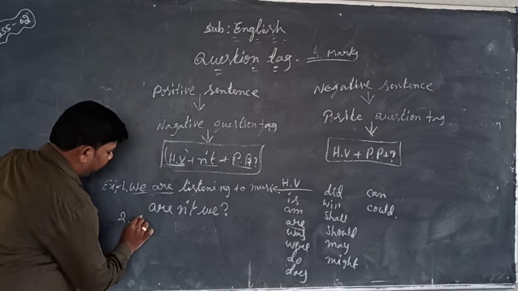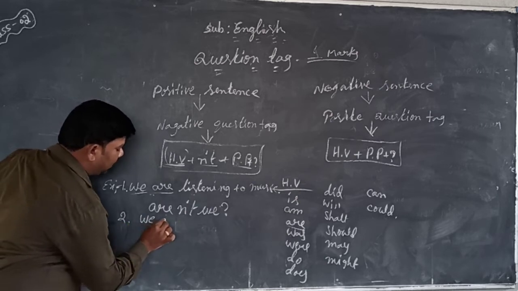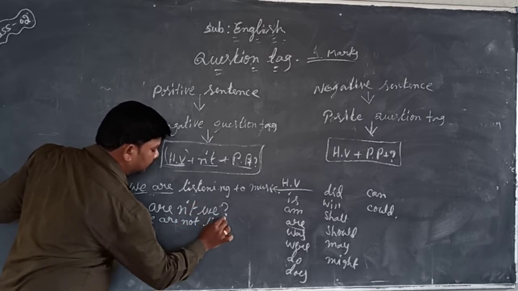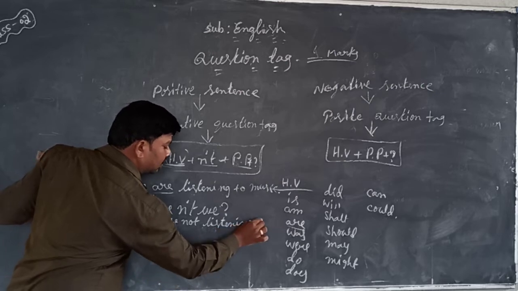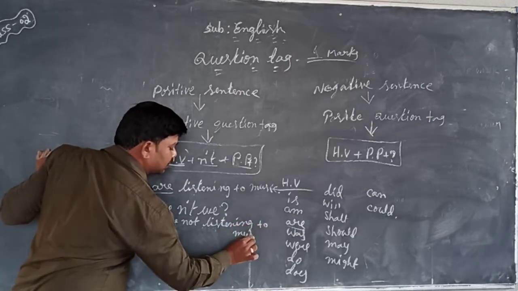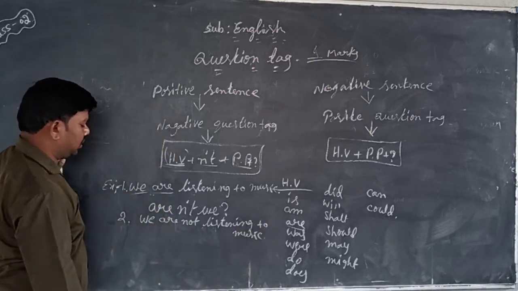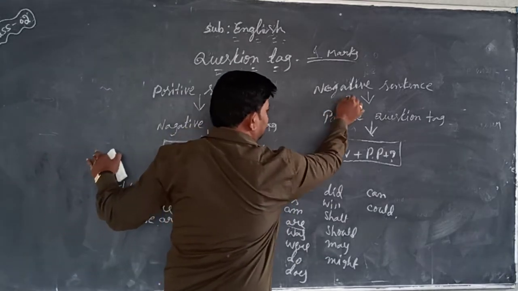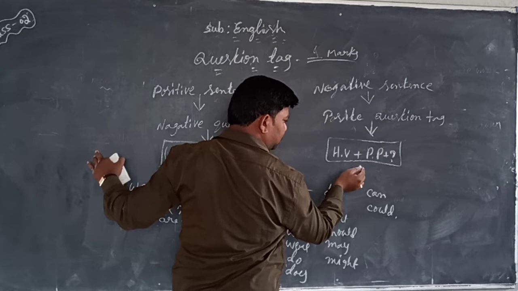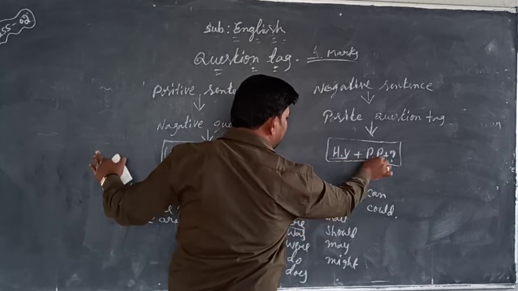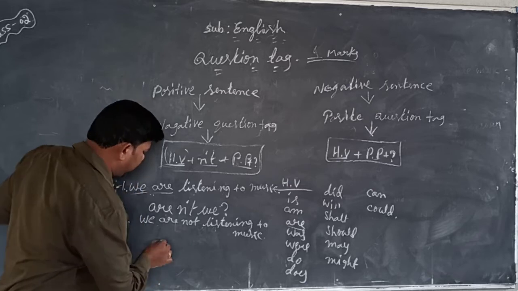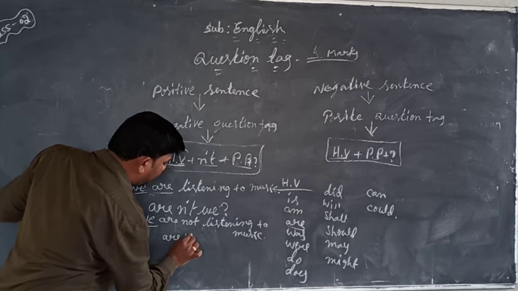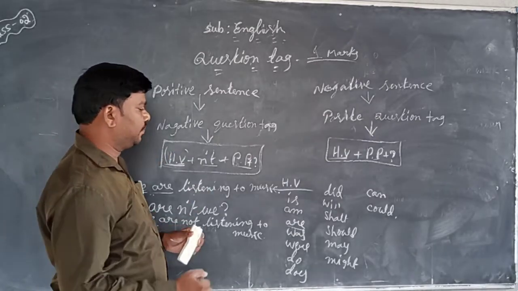And see another one. For the same sentence, I want to write a negative sentence. We are not listening to music. You observe this sentence. The sentence is negative. So here, if the sentence is negative, the question tag is positive. Positive question tag structure: helping verb. We want helping verb and personal pronoun only. What is the helping verb in this sentence? Are is the helping verb and personal pronoun is we. So are we is the question tag here.